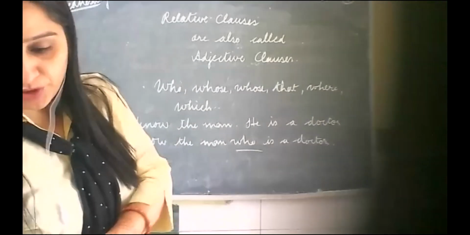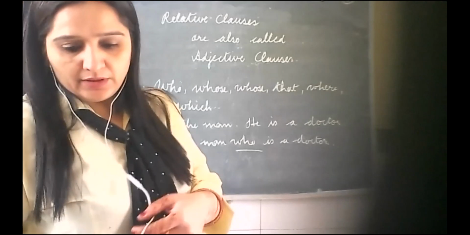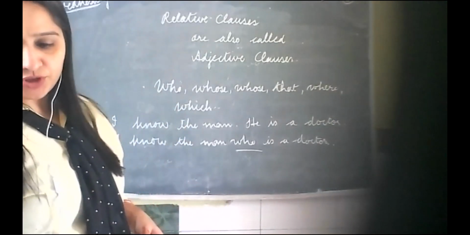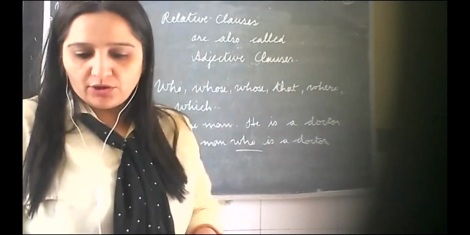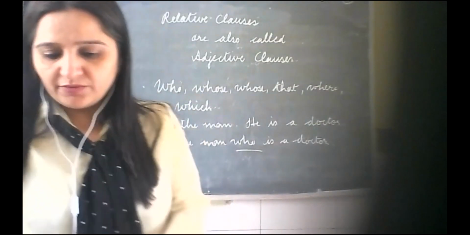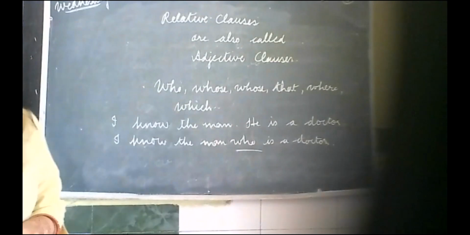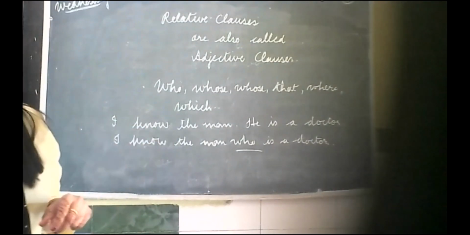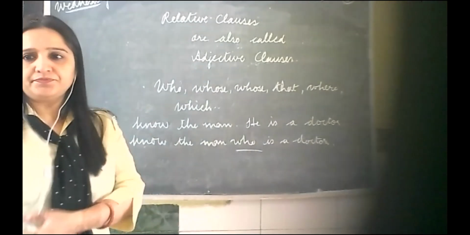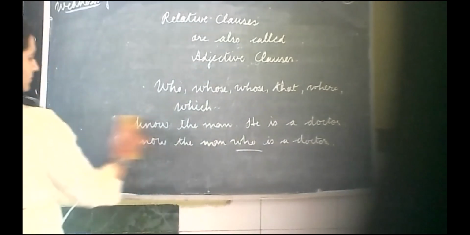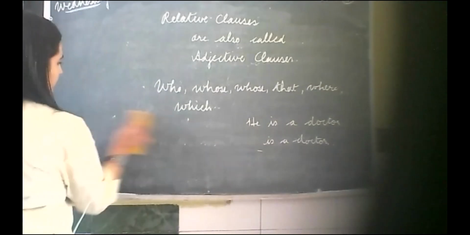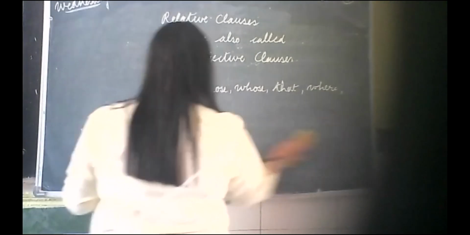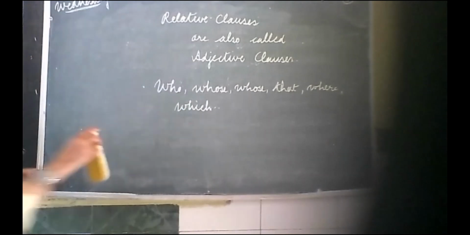So we can take one more example. The little man who sat next to me on the coach ate sweets all the time. Or, Sarah is the woman who owns that lovely college. So I'm telling about Sarah. I'm describing Sarah. So I'm showing the relation. I know that.